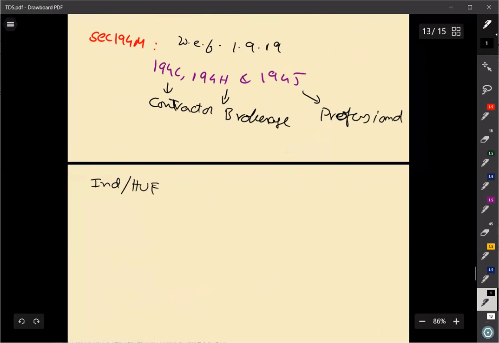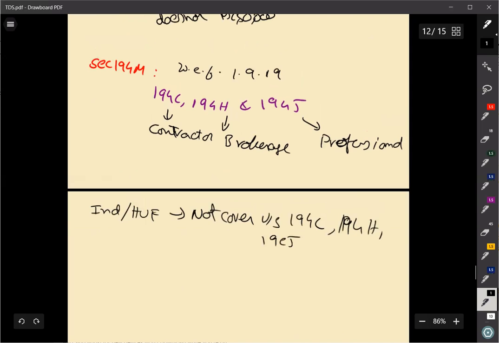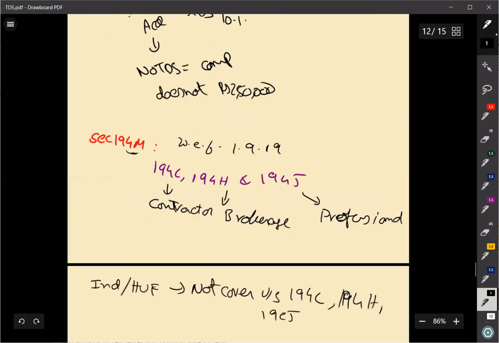That means this provision is not applicable to any other person, only to individuals and HUFs who are not covered under section 194C, 194H, or 194J. So those people who are not covered under those sections, 194M is applicable.